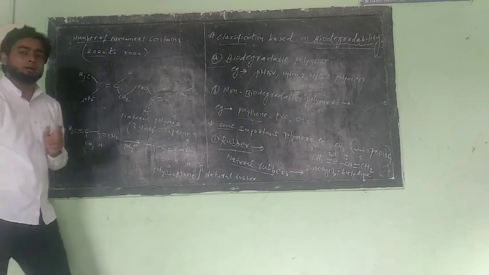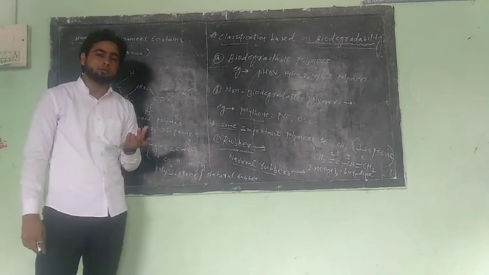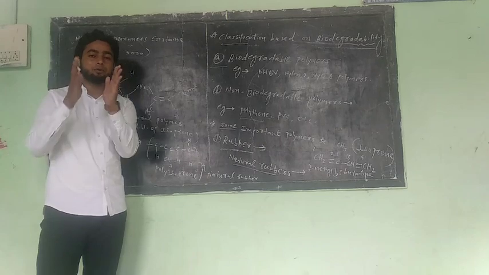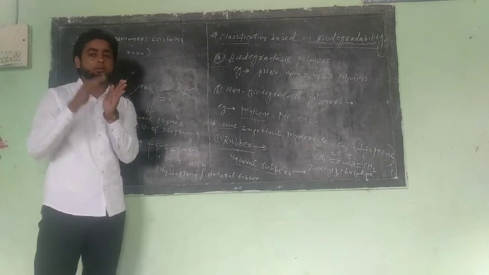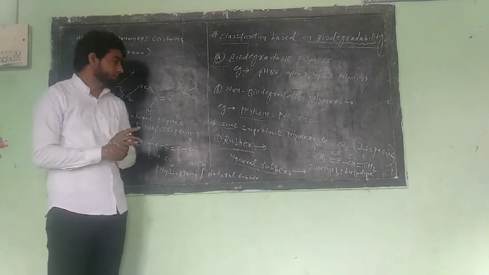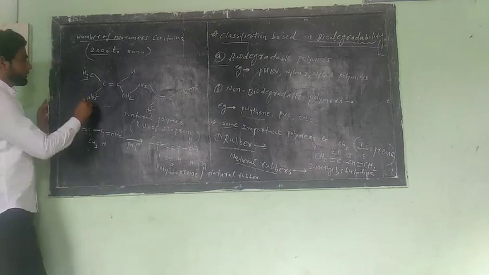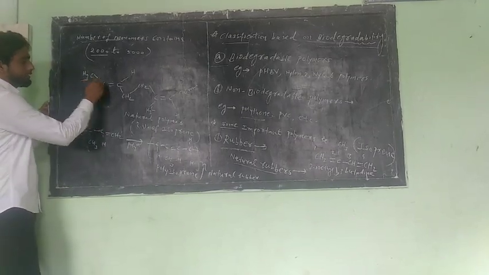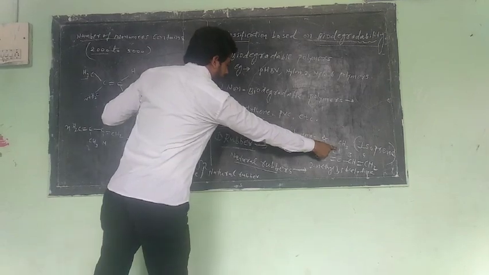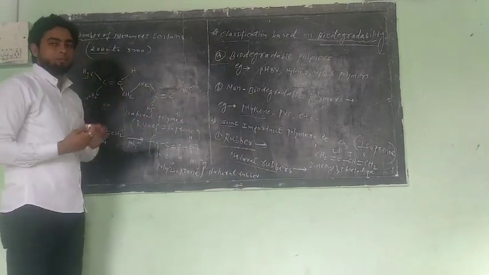Cis means what? Two groups present on the same position are called cis, and two groups present on the opposite position are called trans. Clear? Okay. So here, this CH3, same here. Only we change their configuration and position here.